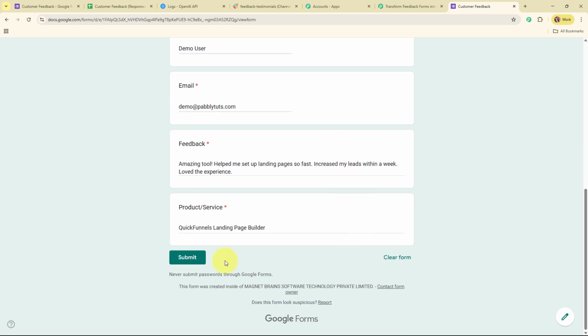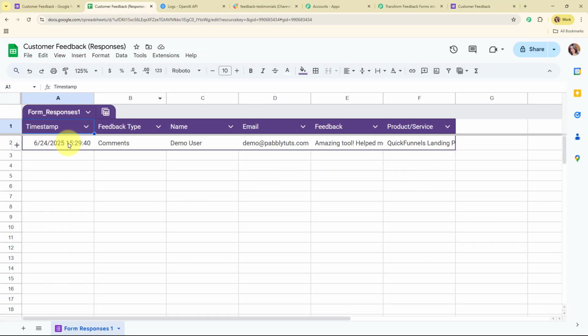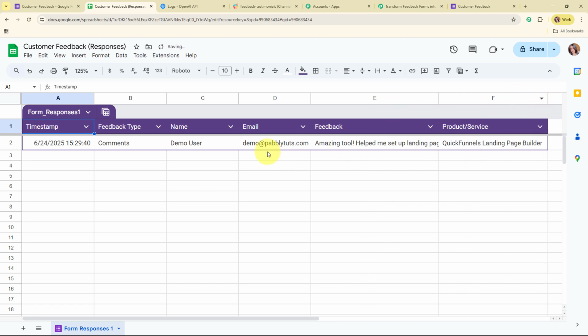service. So now here after entering the details, I'm going to click on the submit, and here you can see we have successfully made a form submission. So now let's go and check our Google Sheets, and here you can see we have successfully received a new response over here where we have received the feedback, product and service, email, name, and the feedback type.